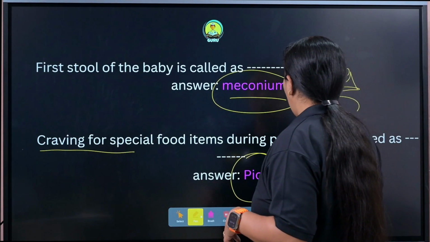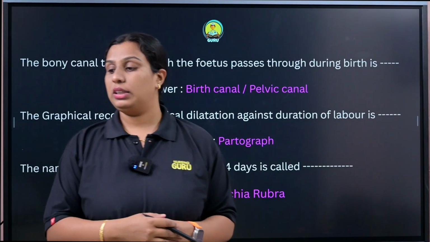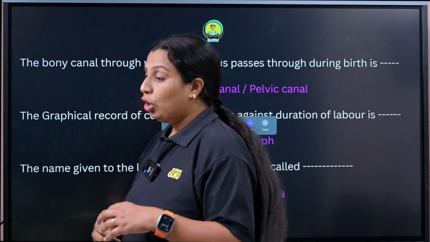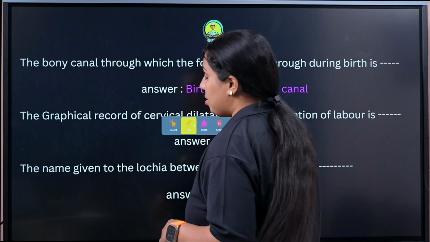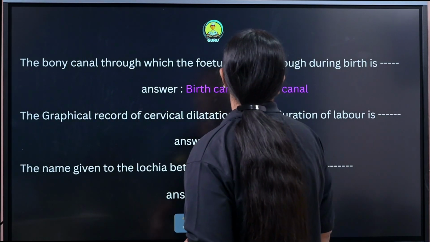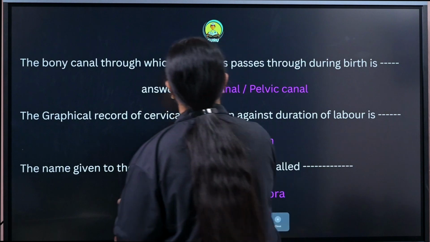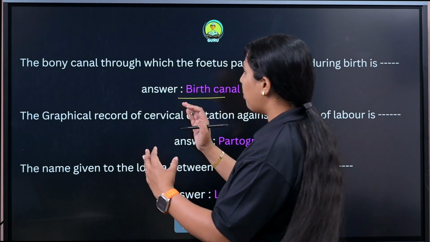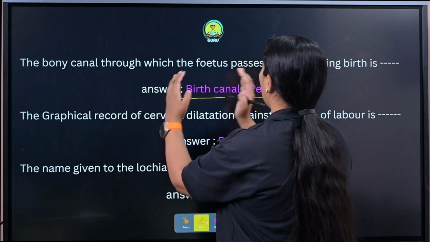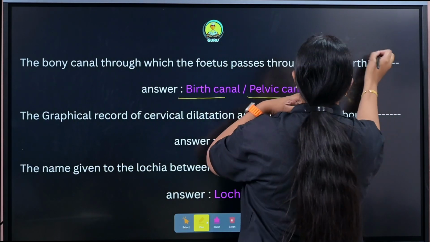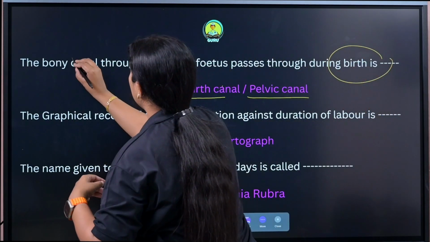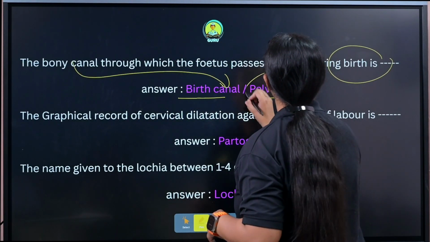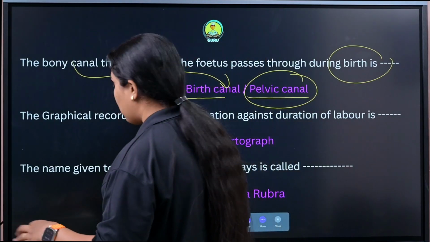Clear? Okay, so move to the next question. The first is the bony canal. The bony canal through which the fetus passes during birth is known as birth canal or pelvic canal. Just remember that the bony canal through which the fetus passes during birth is known as birth canal. Which canal? Bony canal, that is known as birth canal or pelvic canal. It is very easy to remember.